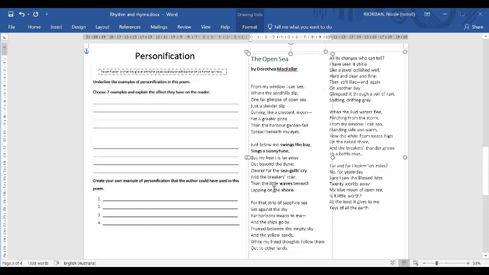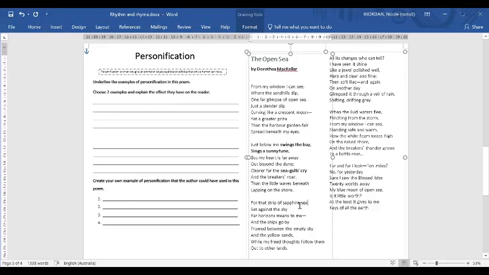Then the little waves beneath lapping on the shore. So it says the waves are lapping on the shore. Waves can lap. So we discussed what lapping was, which is just the little action of when they just brush up against the shore over and over and over again. And that is not a human trait, that is a wave trait. So I'm going to unhighlight that, and let's go on and see if we find any more personification.